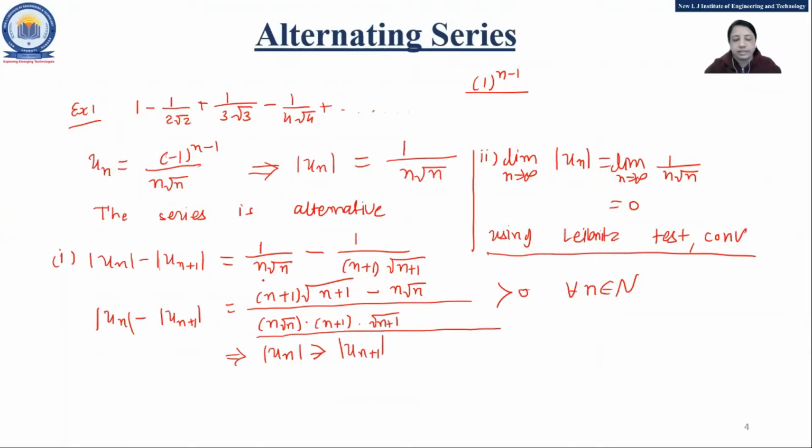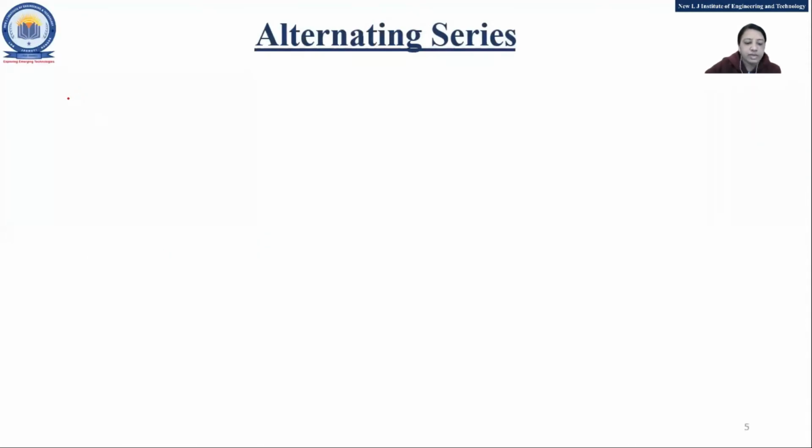How to check it? Okay, fine. Okay, so we'll move to the second example of the same thing. Example number 2. Test the convergence of the series.